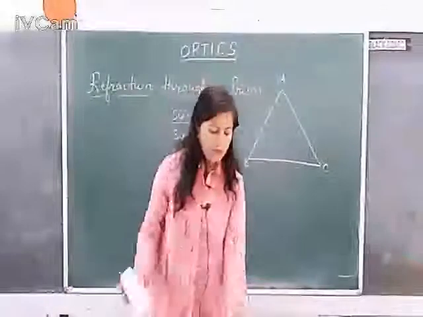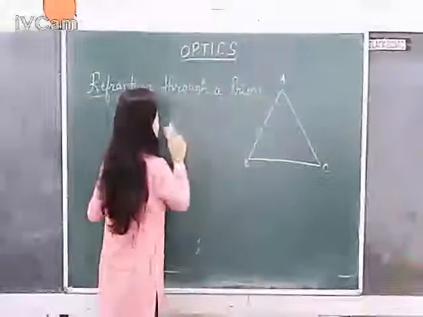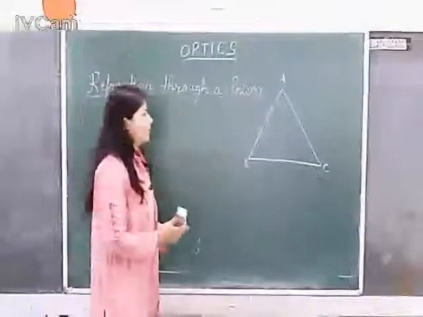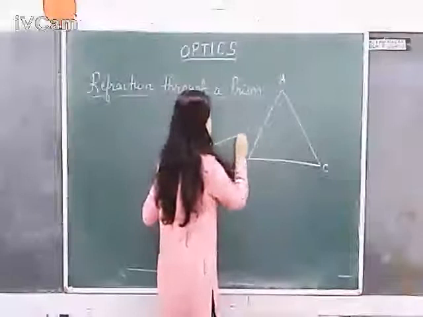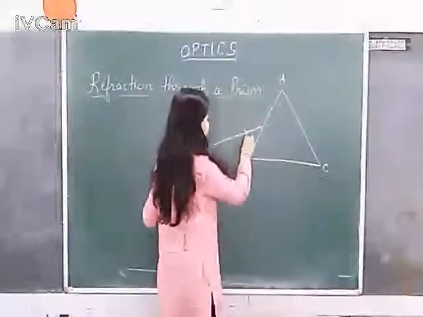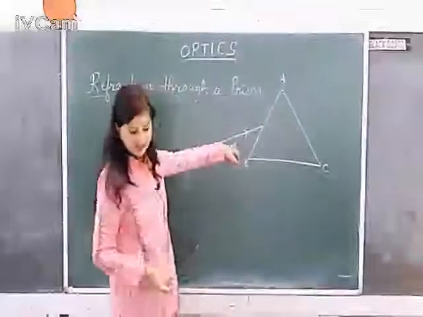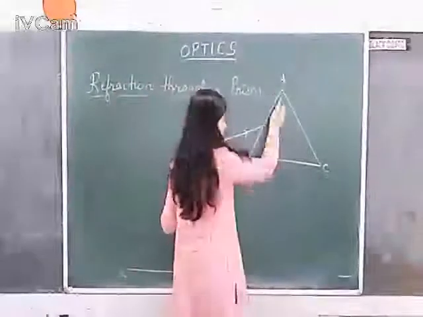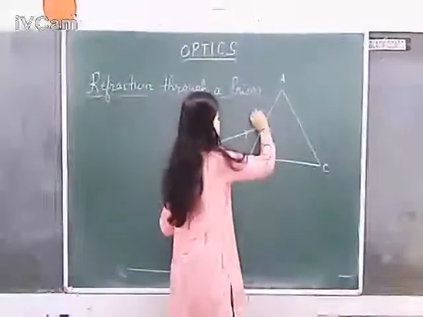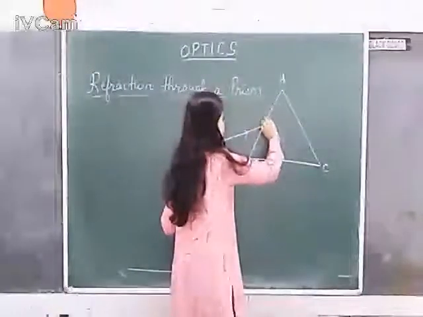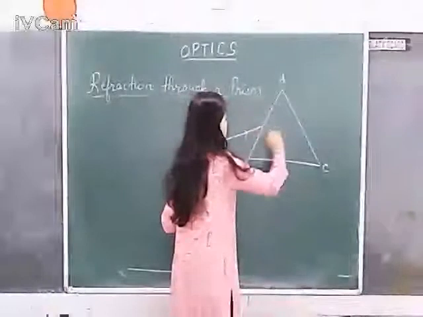Now let us see how refraction occurs through a prism with the help of a diagram. Suppose you have an incident ray. This is called the incident ray. It strikes this refracting surface AB. At the point of incidence, you are supposed to draw the normal.